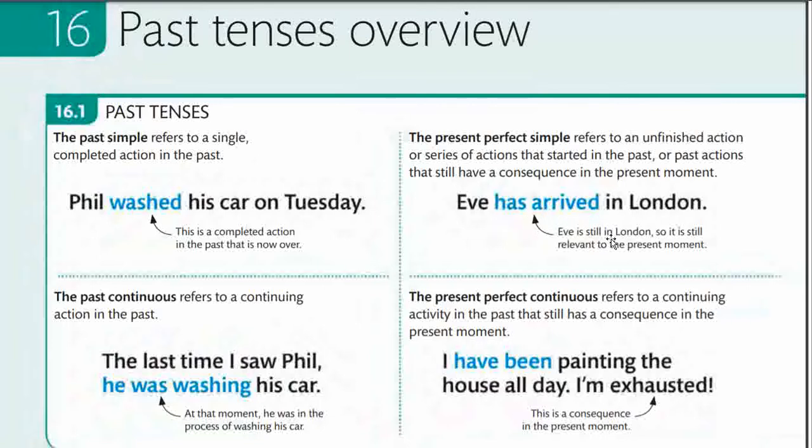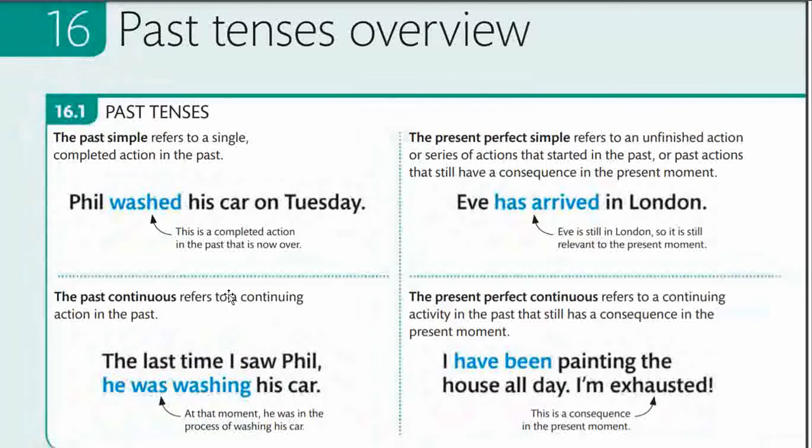Next we have the present perfect continuous tense, which refers to a continuing activity in the past that still has a consequence in the present moment. I have been painting the house all day, and the impact or the effect of that in the present is that I am exhausted. This is a consequence in the present moment.